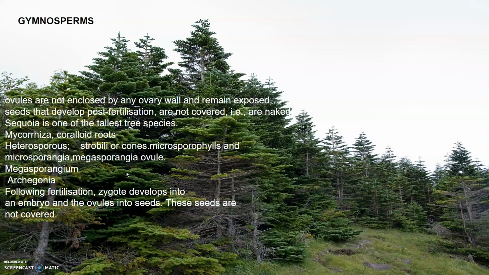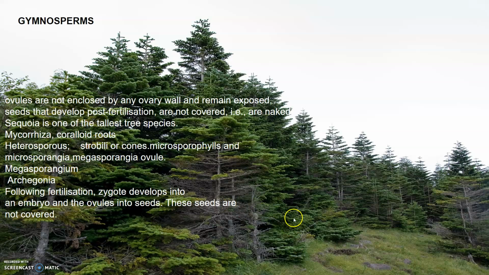The megaspore mother cell is differentiated from one of the cells of the nucellus, and the nucellus is protected by envelopes; this composite structure is called the ovule. The ovules are borne on the megasporophylls, and they may be clustered to form the female cones.